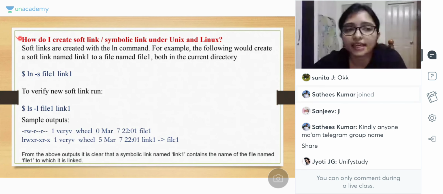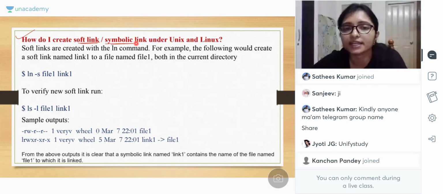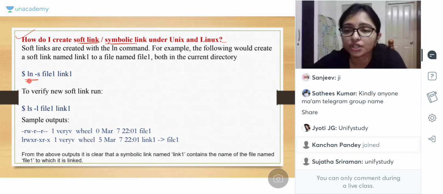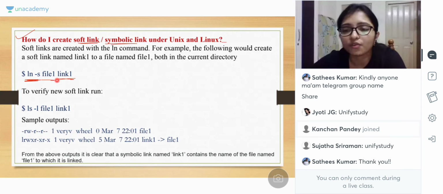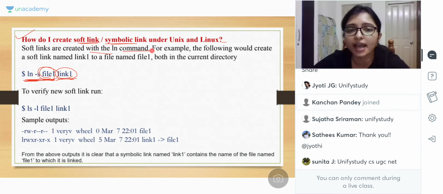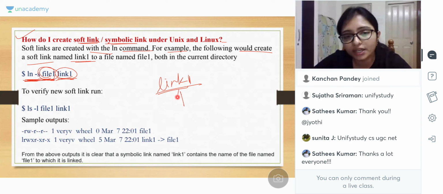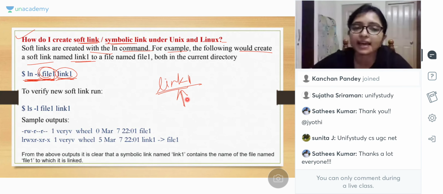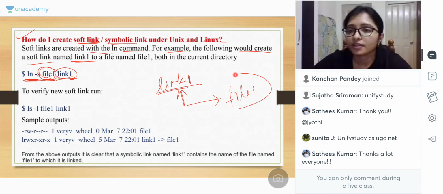Okay. So see here how to create the soft link or the symbolic link in Unix. That is ln. Yesterday we told ln -s file1 link1. So using this, we are linking this file1 with this link. Then it is the soft link. The soft link is created with the command, and the example would create a soft link named link1. Link1 is the link, and when you click here, it is actually connected to file1. There is no hard link. Okay. So in that way the soft link is created. This is the command for creating the soft link.